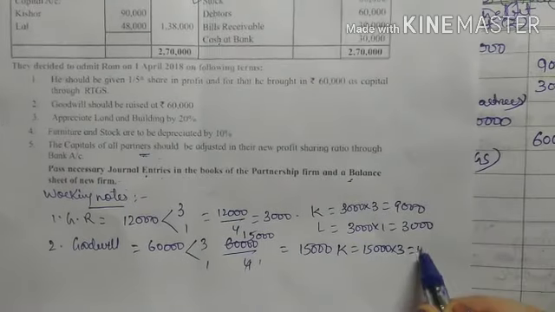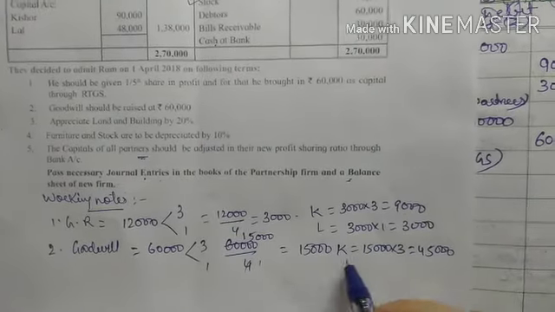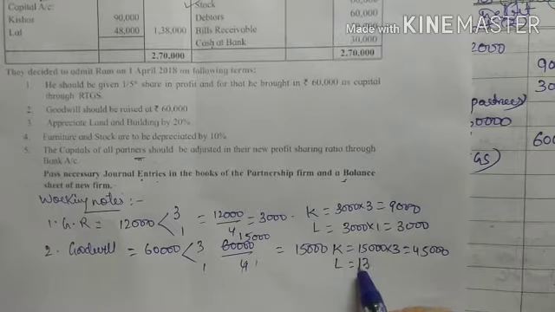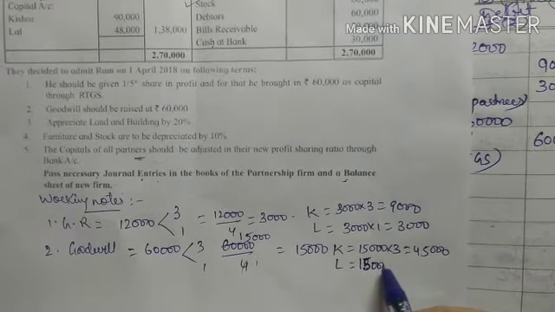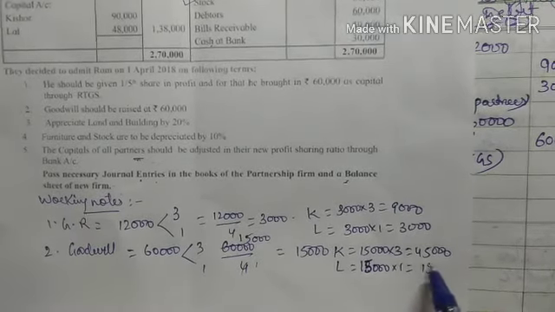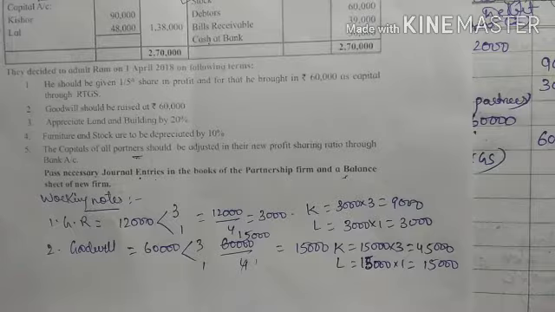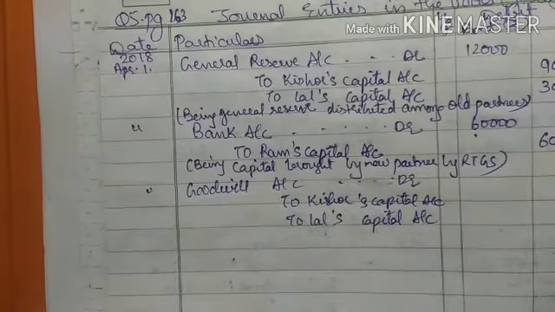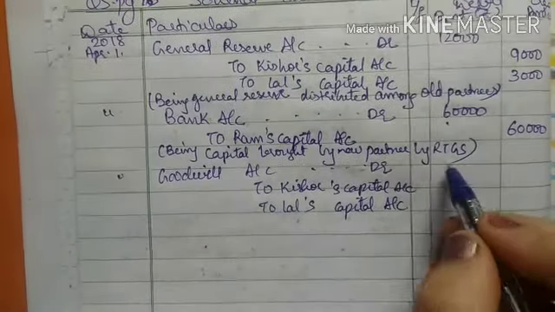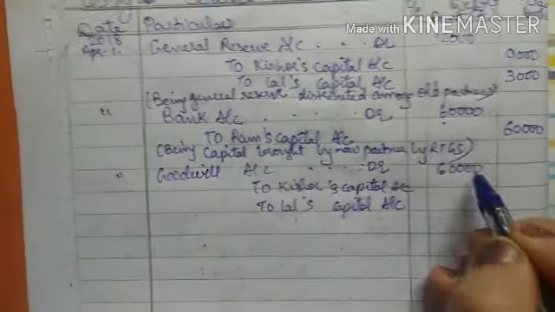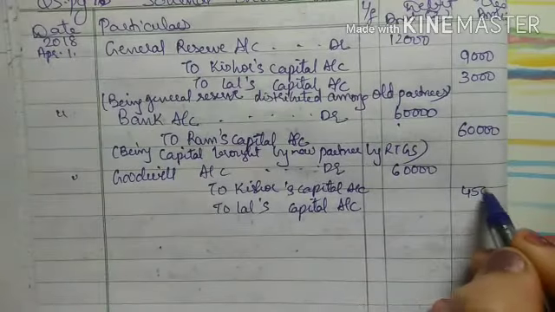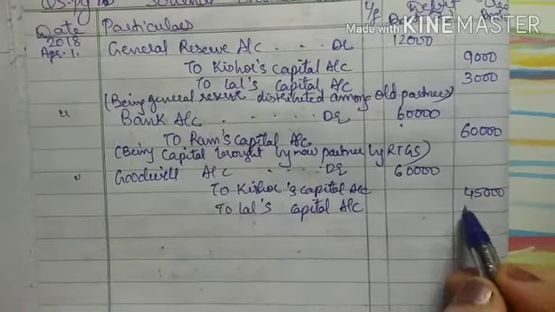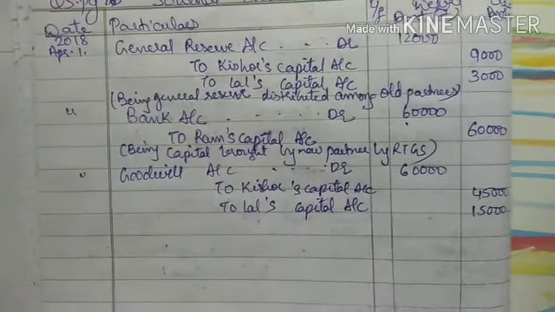45,000. And for Lal it will be 15,000 into 1, that is 15,000, right? So my journal entry was goodwill account debit 60,000 to Kishore capital account 45,000, to Lal's capital account 15,000.